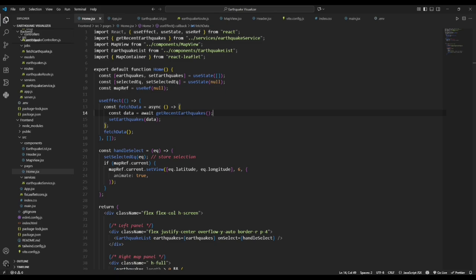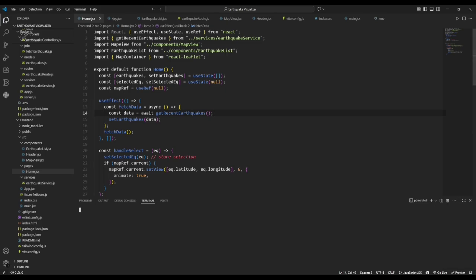So let me demonstrate the project. Let's start the front end part first. The front end part is on the port localhost 5173, and now start the backend.